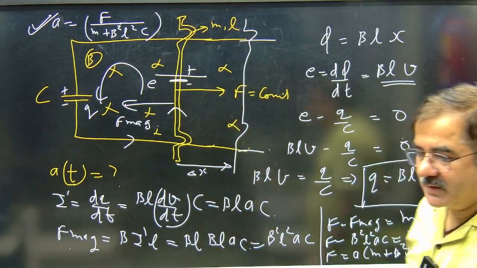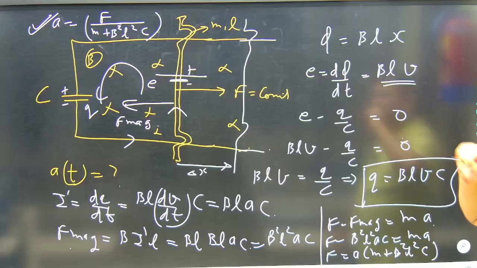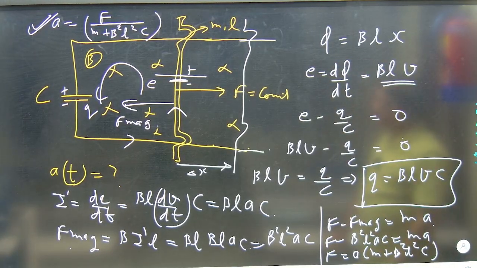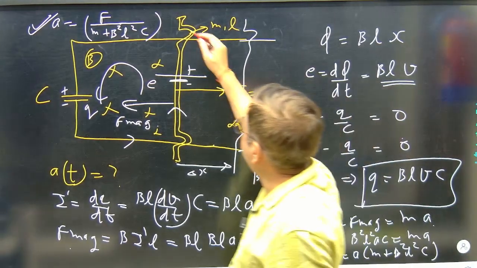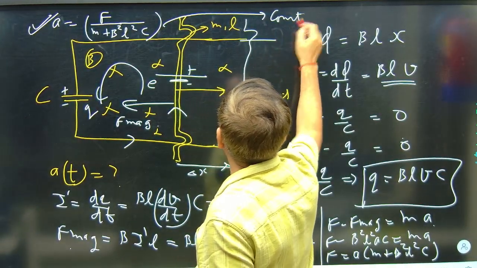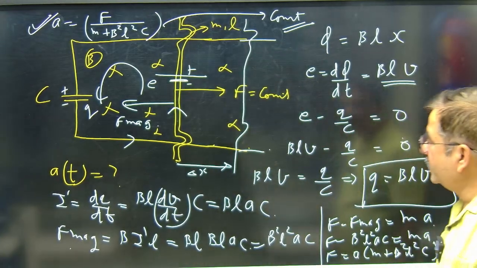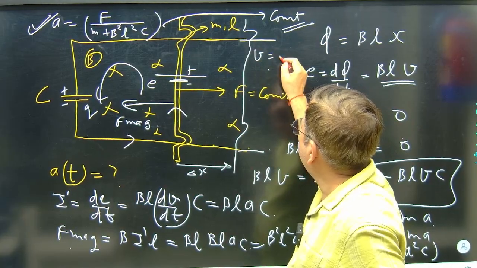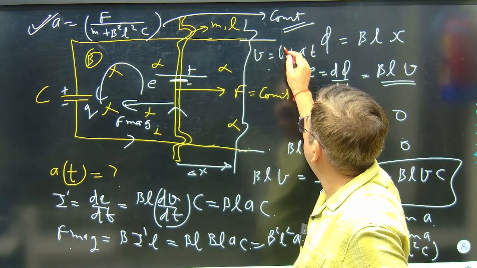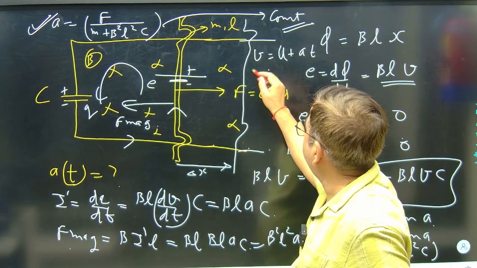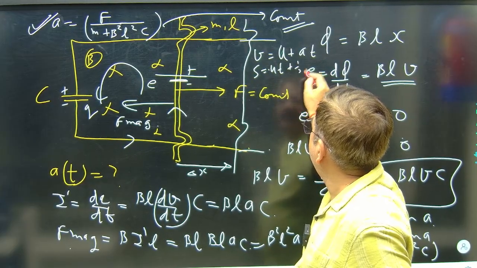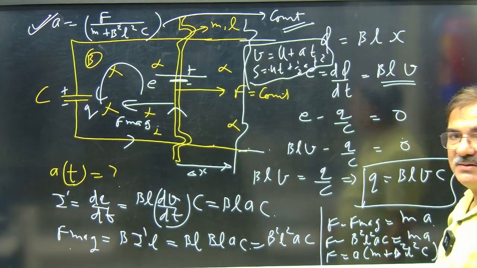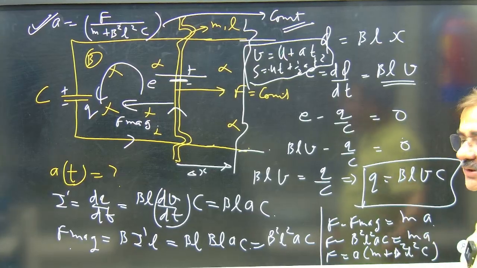Now see the acceleration of the rod: F upon M plus B square L square C. All the terms given here are constant, so this acceleration will also remain constant. If acceleration is constant, I can say the velocity V is equal to U plus AT, and S is equal to UT plus half AT square. These formulas can be applied here. For the capacitor with the moving rod, I have explained what the values are.